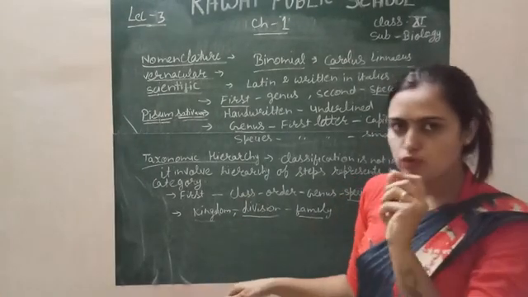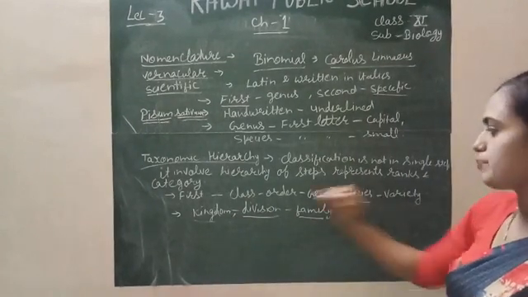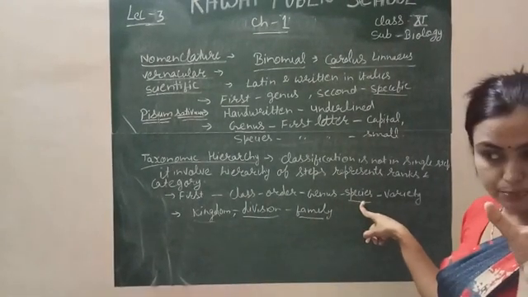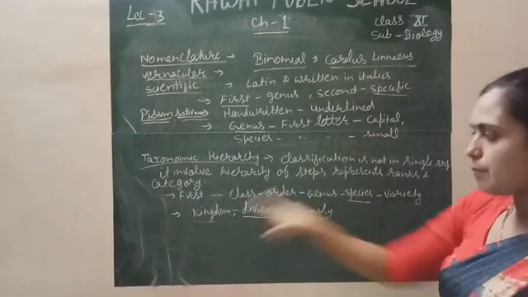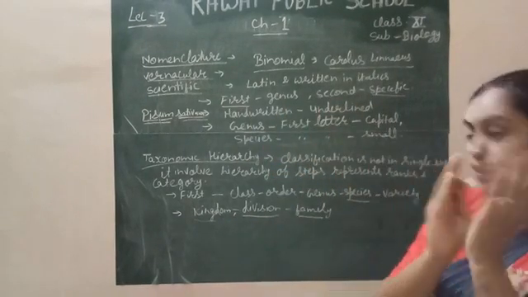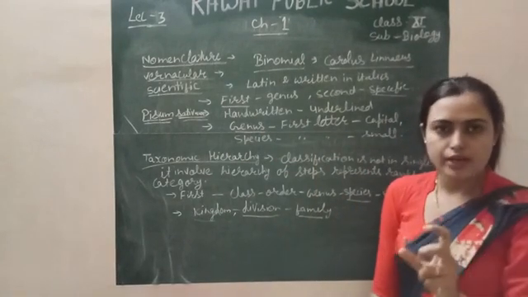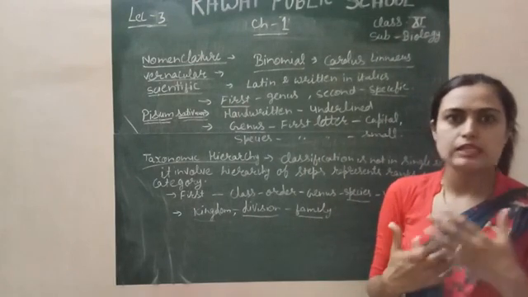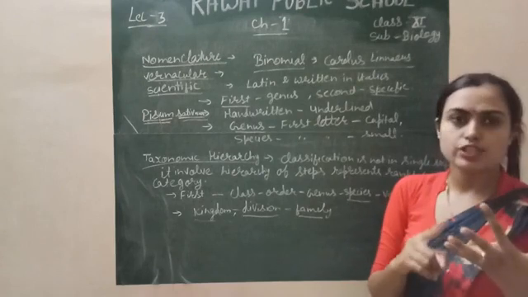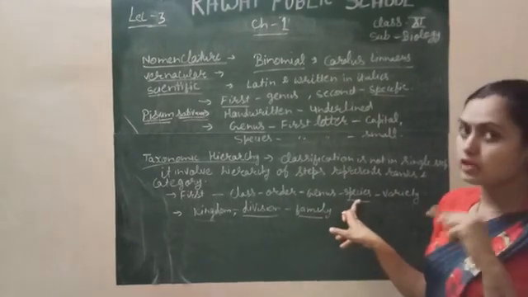I will give you a few points about all these categories. Species is the smallest category, and kingdom is the largest category, in which the living organisms are fixed and specific. But in the largest category there is a huge number of living organisms. Why? Because species is the smallest category. In this category, the living organisms have maximum characters similar. All the morphological, anatomical, physiological and biochemical characters of a living organism are the same in the case of species.